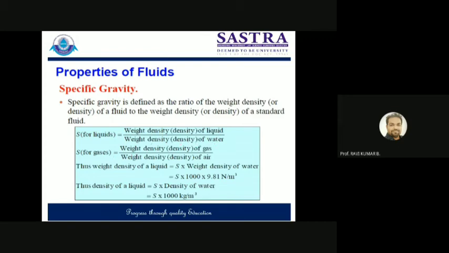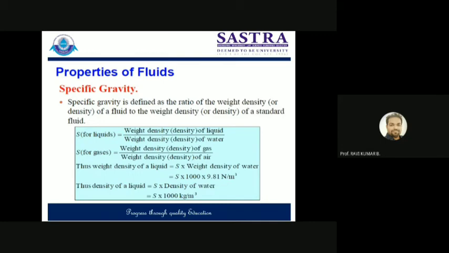Or for gases, it is the ratio of weight density of gas divided by the weight density of air. Thus, if somebody wants to know the weight density of a liquid, you can multiply by the specific gravity and find out the weight density.